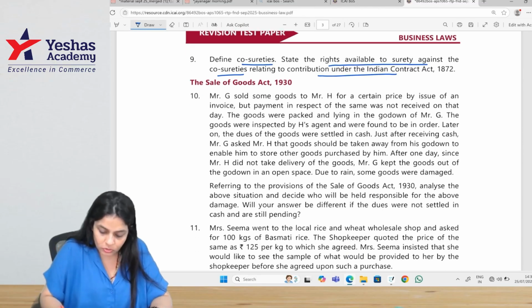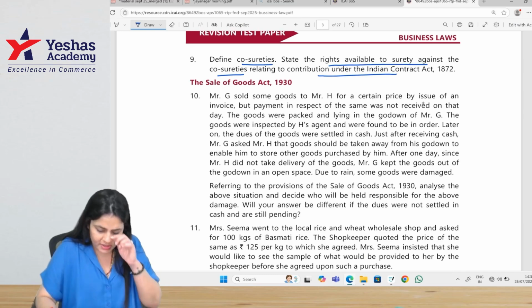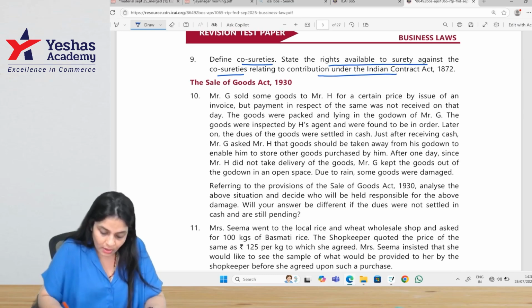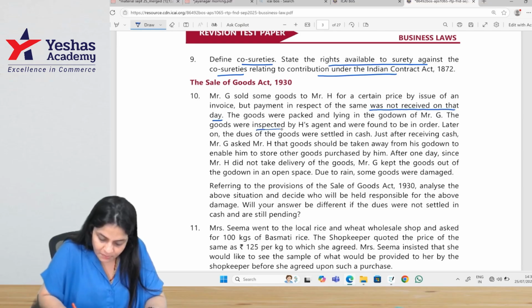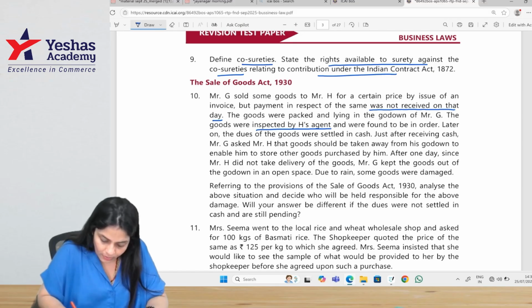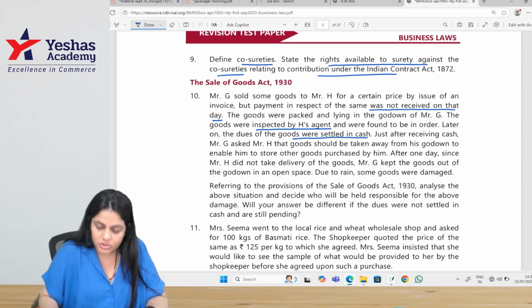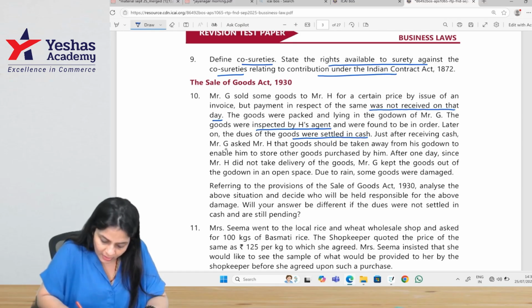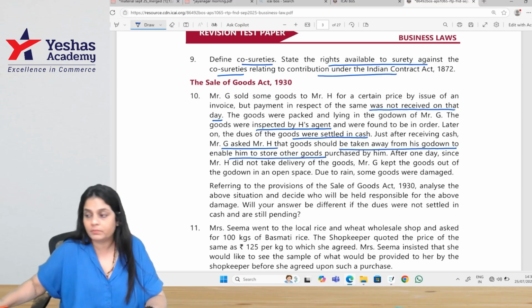Mr. G sold some goods to Mr. H for a certain price by issue of an invoice, but payment in respect of the same was not received on that day. The goods were packed and lying in the godown of G. The goods were inspected by H's agent and were found to be in order. Later on, the dues of the goods were settled in cash. Just after receiving the cash, G asked H that the goods should be taken away from his godown to enable him to store some other goods purchased by him.